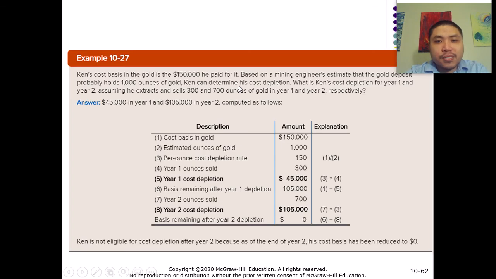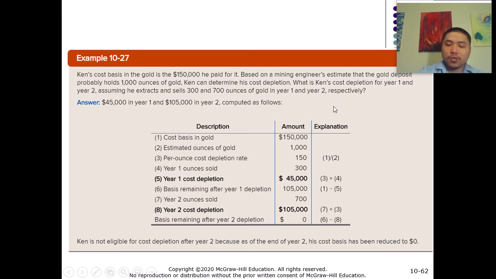Ken determine that his cost. So based on this estimation, Ken can start to determine his cost of depletion. So the question asks, what is Ken's cost depletion for the first year and for the second year, assuming that he extracts and sells 300 and 700 ounces of gold in year 1 and year 2 respectively.